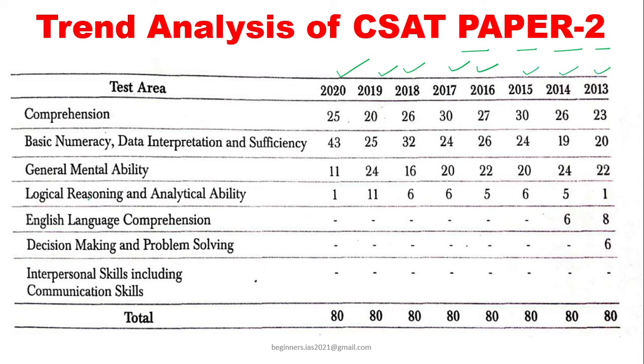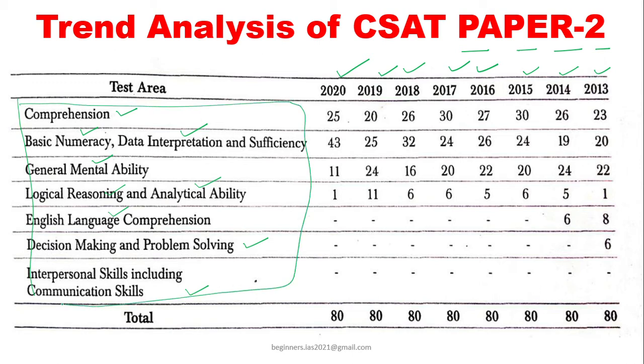Let us see the syllabus for CSAT paper-2: comprehension, basic numeracy, data interpretation and sufficiency, general mental ability, logical reasoning and analytical ability, and English language comprehension. Finally, decision making and problem solving, interpersonal skills including communication skills. This is nothing but the syllabus for your CSAT paper.